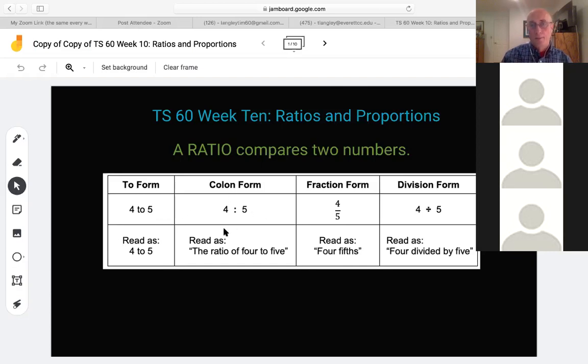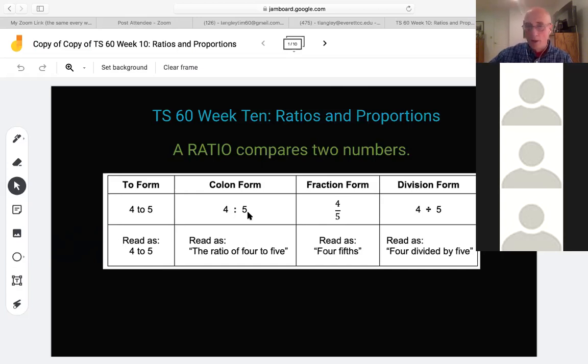Okay. Be aware, and please write this down in your notes, that you've got this little symbol, called a colon. It's not a semicolon, it's a colon. When you have a number, colon, another number, that means that's expressing a ratio, okay? So just be aware that you'll very often see that as a way of expressing a ratio.